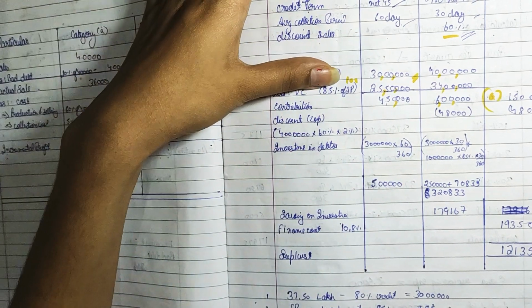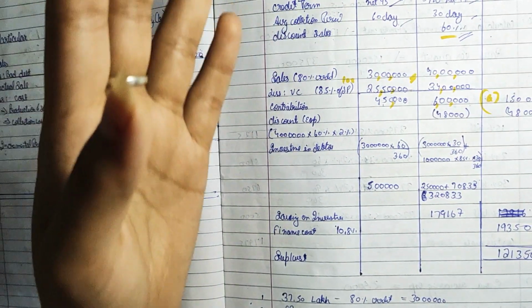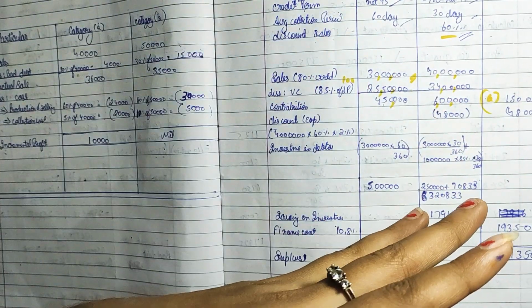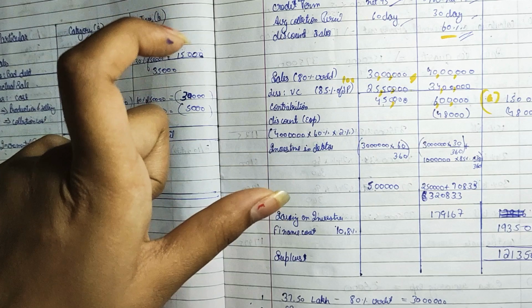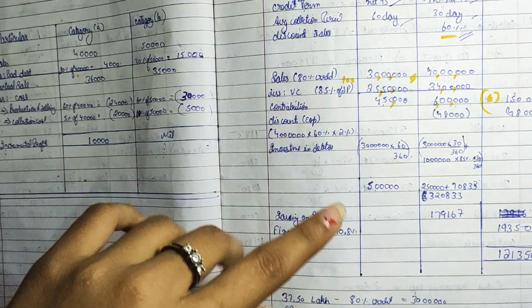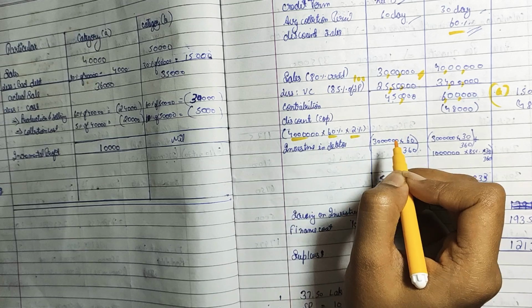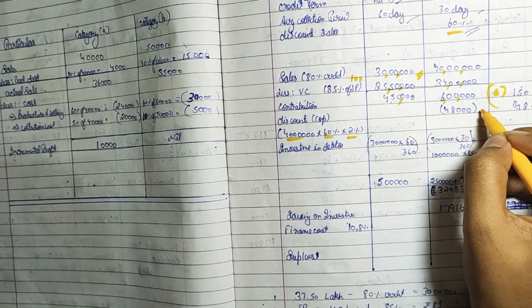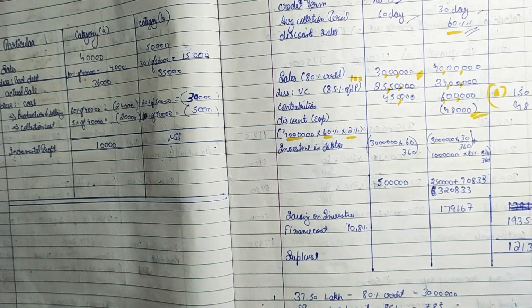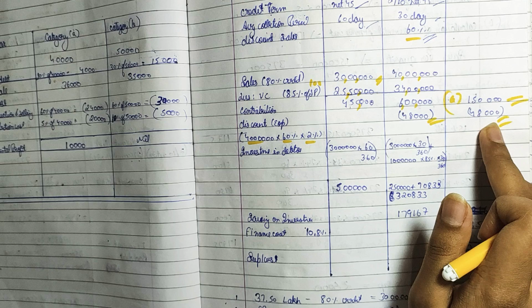Okay. Now discount expense. They said 60% of customers you are going to avail the discount on the proposed policy, and the discount is 2% if the payment is done within 10 days. So in that case, 40 lakh into 60% into 2%, you are getting a balance of 48,000, right? A total discount of 48,000 that would be deductible.